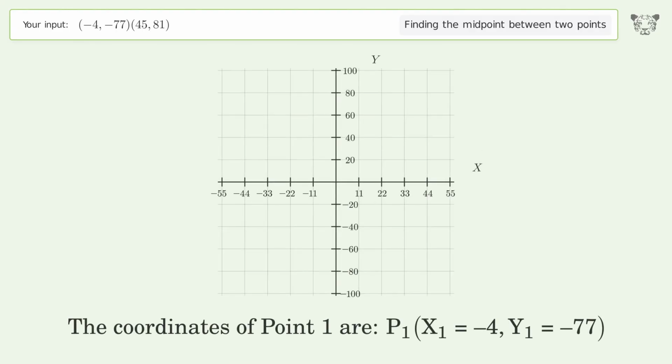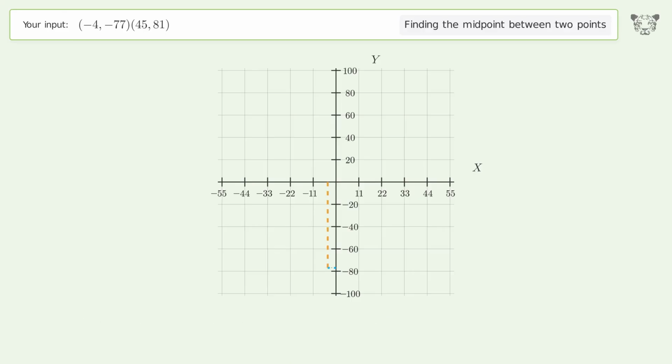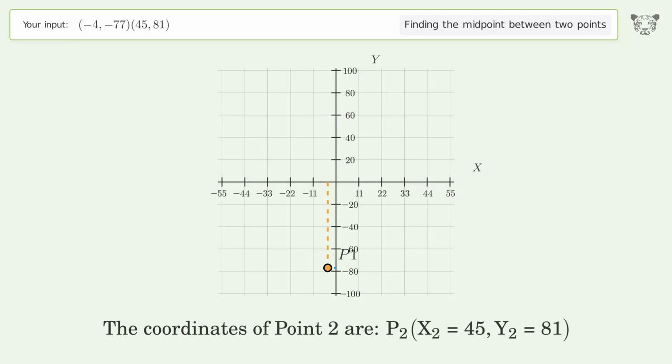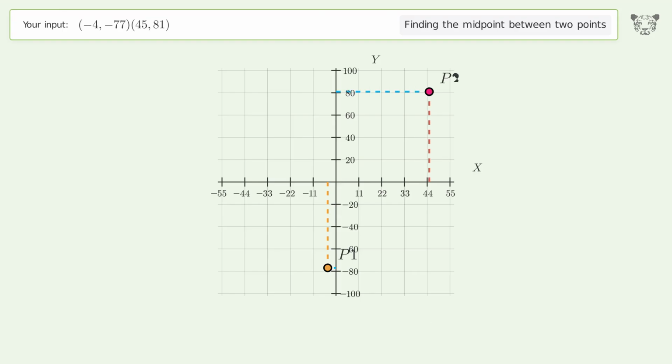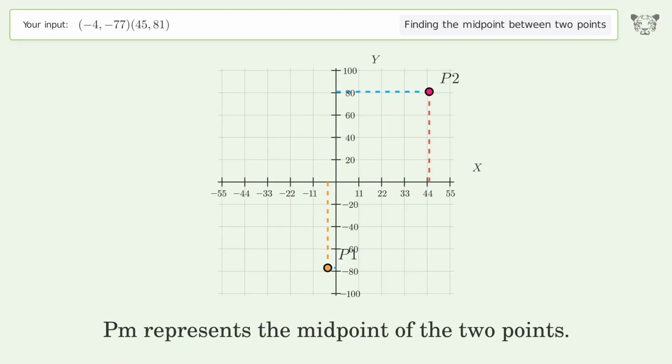The coordinates of point 1 are x1 equals -4, y1 equals -77. The coordinates of point 2 are x2 equals 45, y2 equals 81. PM represents the midpoint of the 2 points.